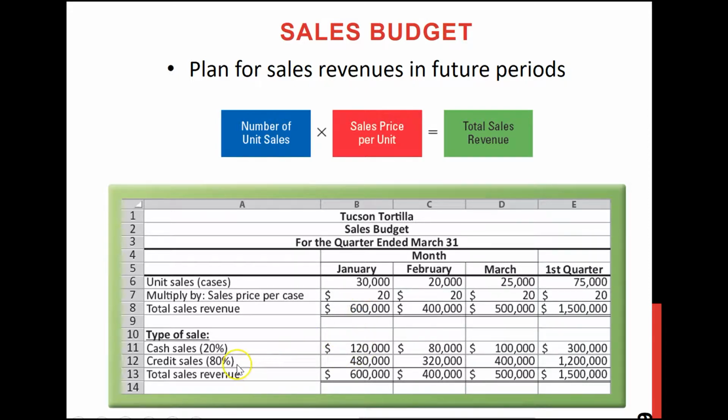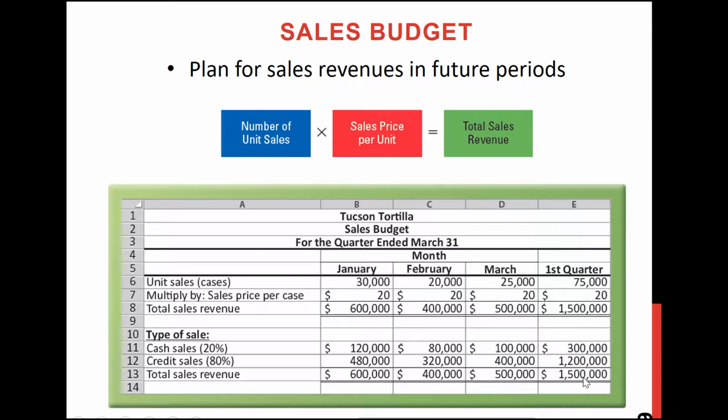Again, if you take 80% of 600,000, that means the rest, that will be your credit sales for the month of January. This is how you split up your total sales revenue into two parts, cash sales and credit sales, based on this 20-80 ratio. And you will see the total sales revenue will be the same as this total sales revenue. And of course you will also check the grand total.